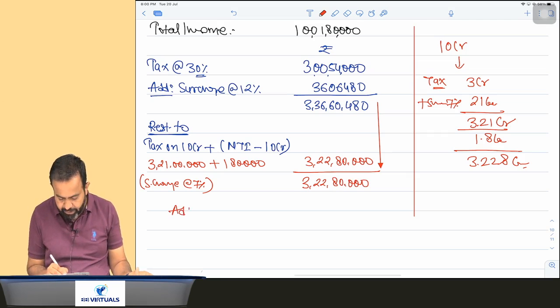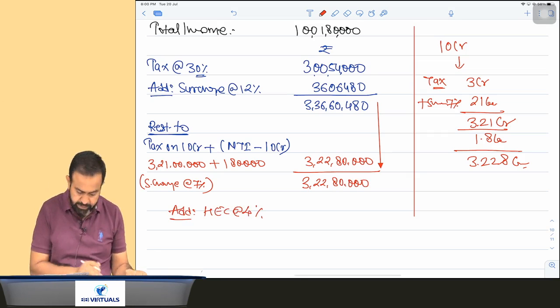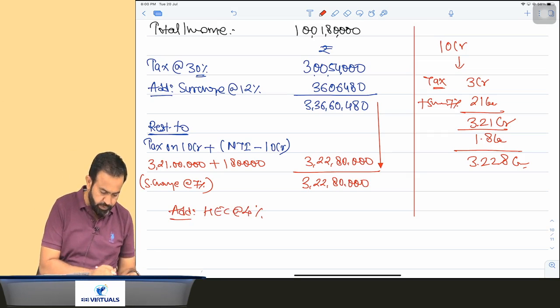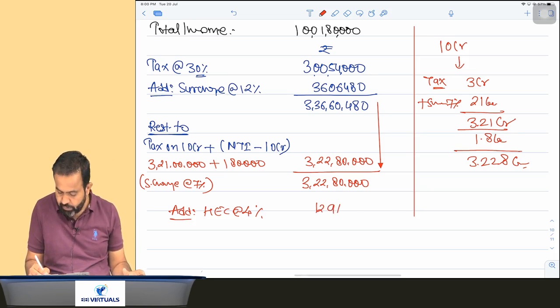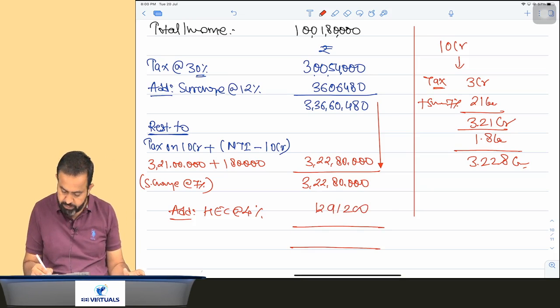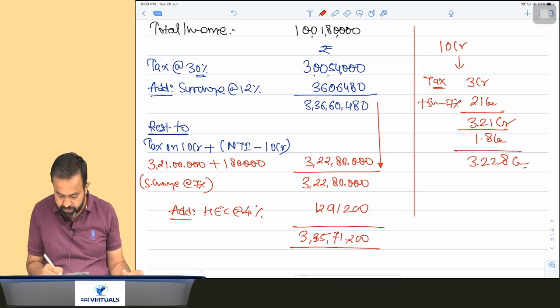And after that, add health and education cess at the rate 4%. So 322.80 multiplied by 4% is 12 lakh 91,200. So what is your total amount? Total amount is 3 crore 35 lakh 71,200. That is called your net tax payable.